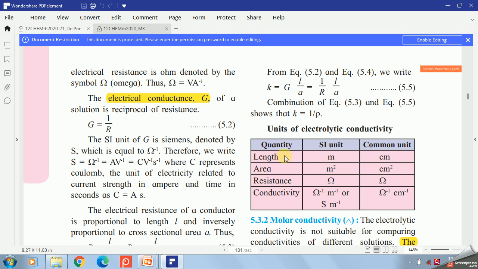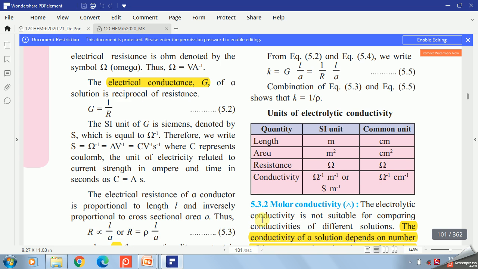So what is the unit? Length in SI and CGS is meter and centimeter. Area is meter square, centimeter square. Resistance is ohm in both systems. Conductivity is ohm inverse meter inverse, or ohm inverse centimeter inverse. Ohm inverse is nothing but Siemens.